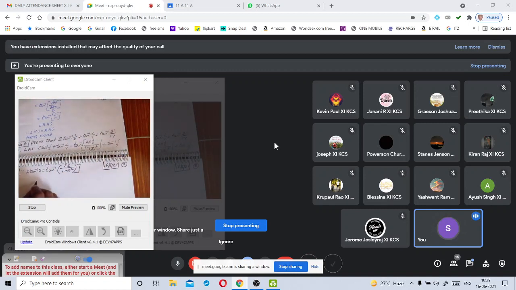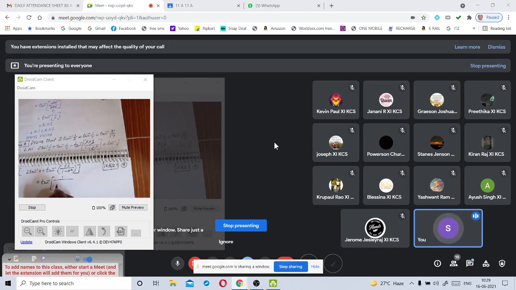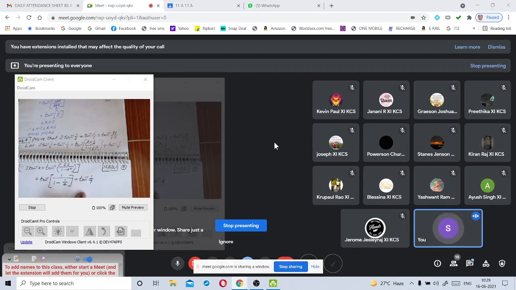Now, tell me the first term after simplification. What will you get? Here 2 gets cancelled in the numerator. In the numerator we get only 1, by 1 minus 1 by 2 whole square. What is the value of 1 by 2 whole square? 1 by 4, sir. Very good. Plus we write the second term as it is, tan inverse of 1 by 7. Understood this step, my dear children?